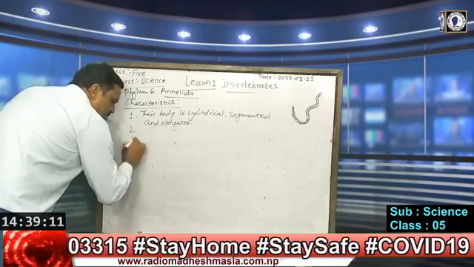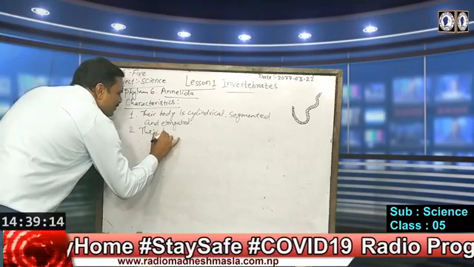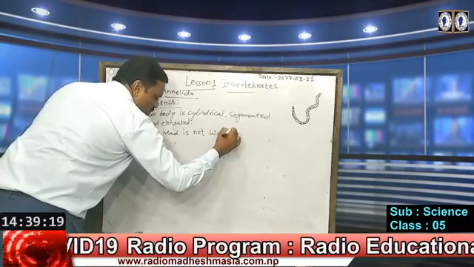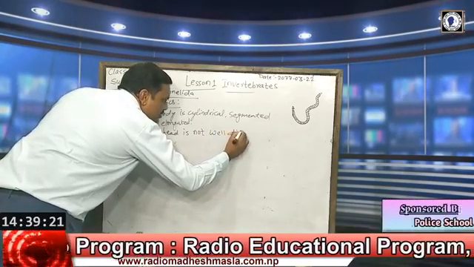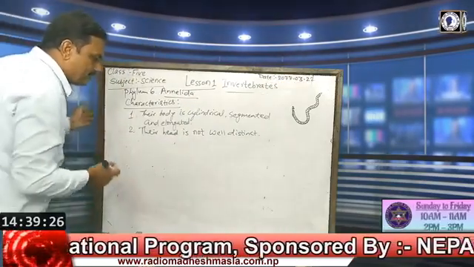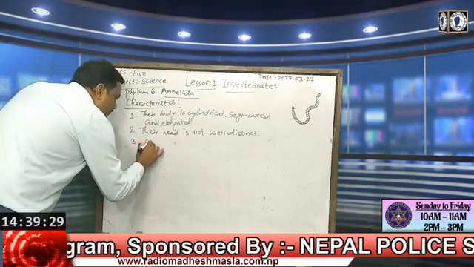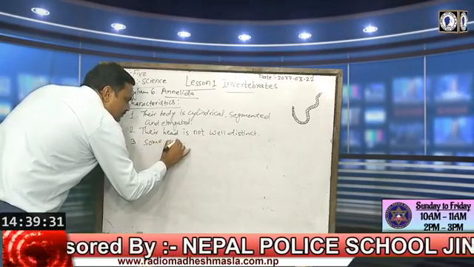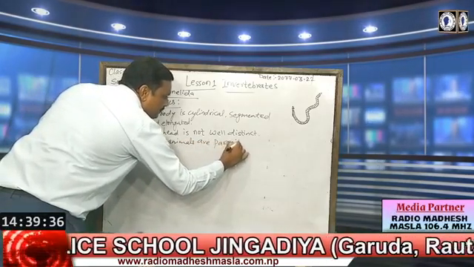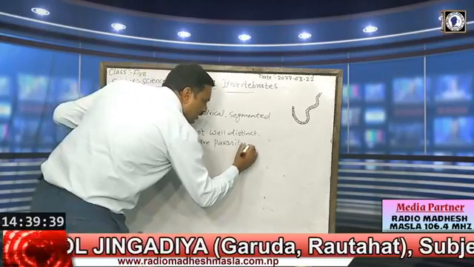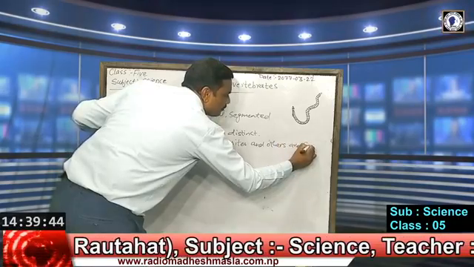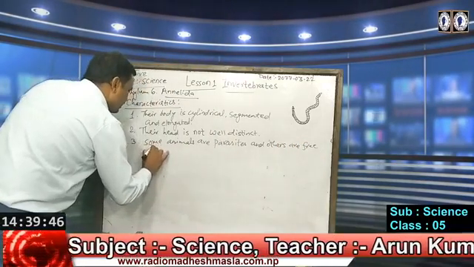Second characteristic, their head is not well distinct. Means they have no distinct head. Third, some animals are parasites, but others are free living.